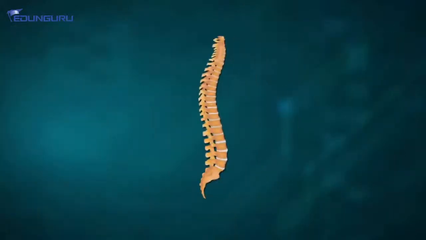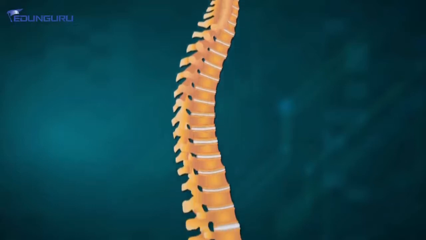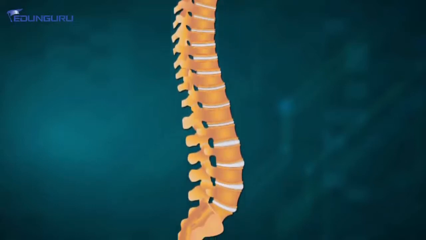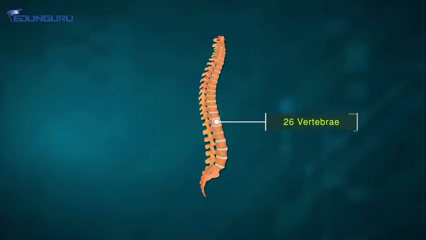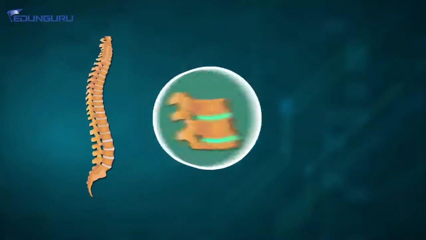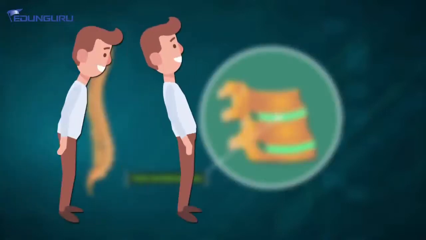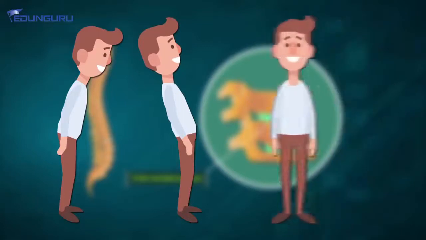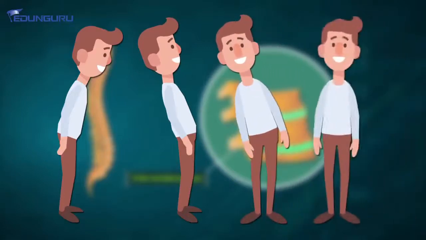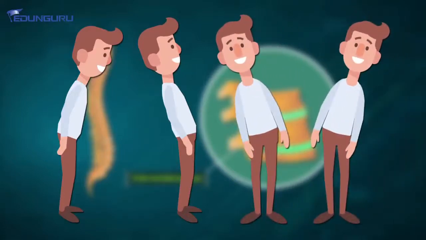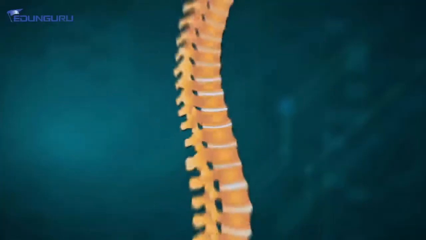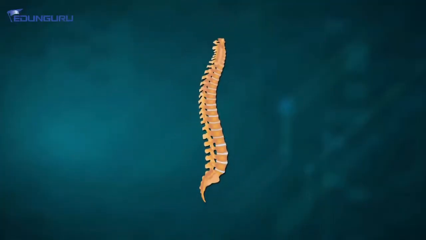The vertebral column is made up of tiny bones which are known as vertebrae, and these vertebrae are 26 in number. It is these vertebrae and the tissue amongst them that enable you to bend forward, to lean backwards, and of course to twist your body right and left. Had it been a stiff long bone, these movements would not have been possible. So credit for the flexibility goes to the vertebral column.